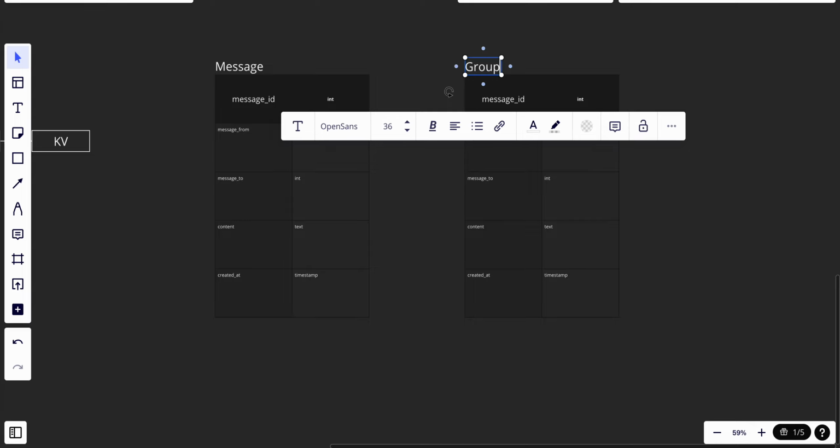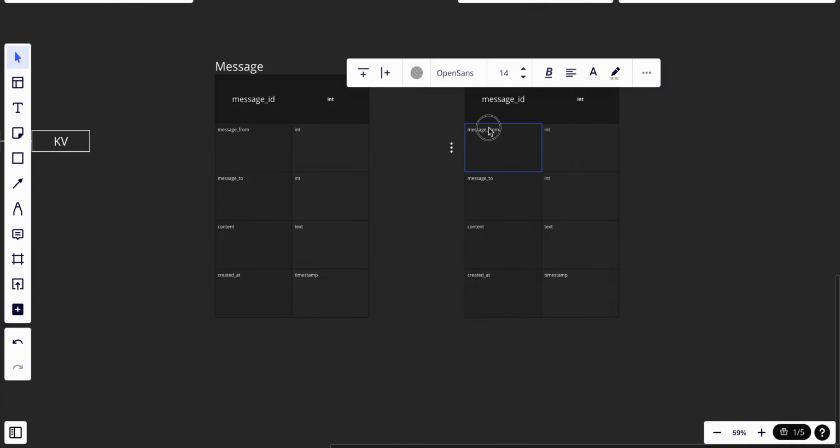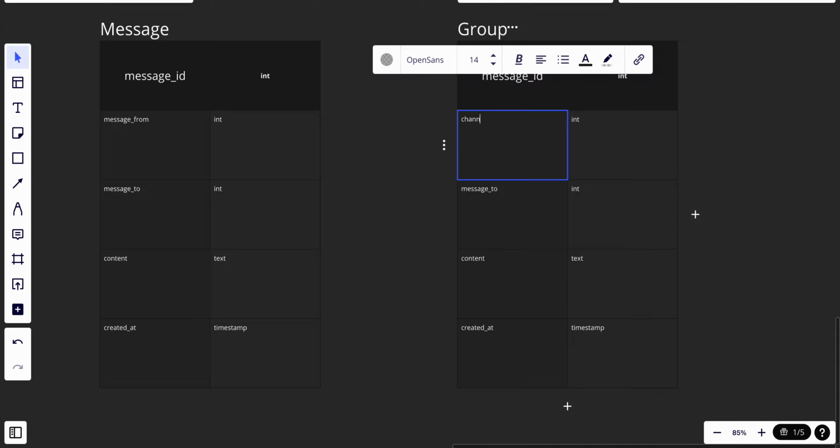And I guess what will be different with the group is that we will have a channel ID. We'll call it channel ID, and this will be the group ID, and this will also be an integer.